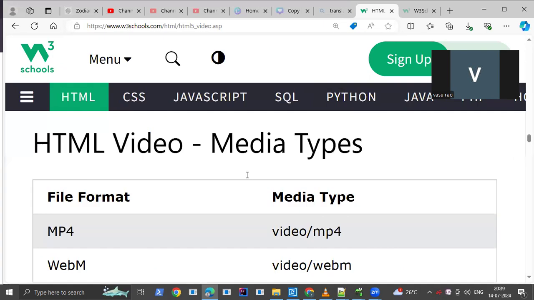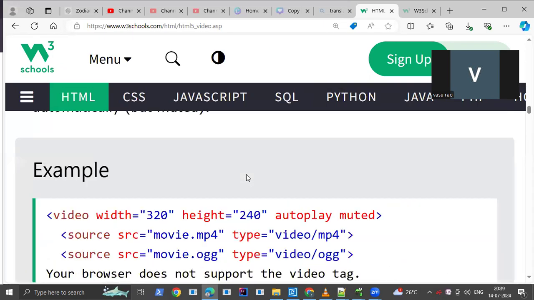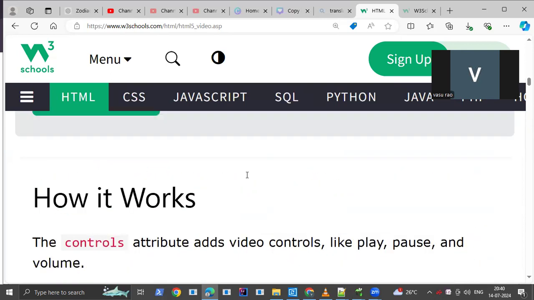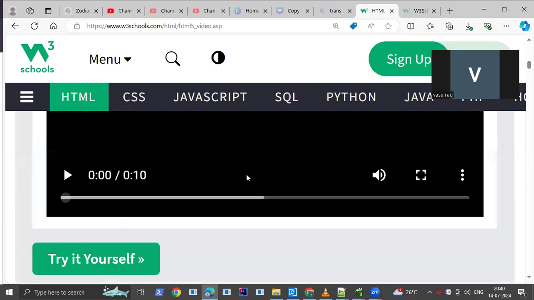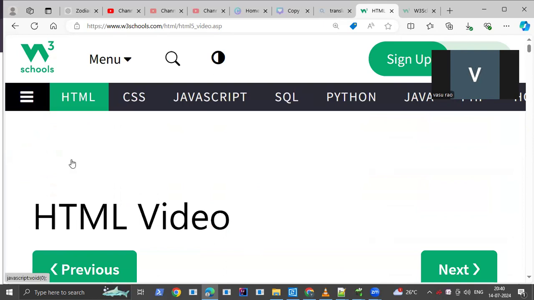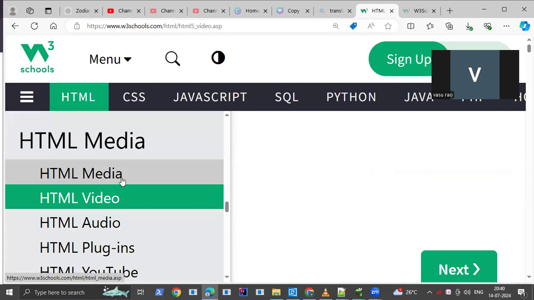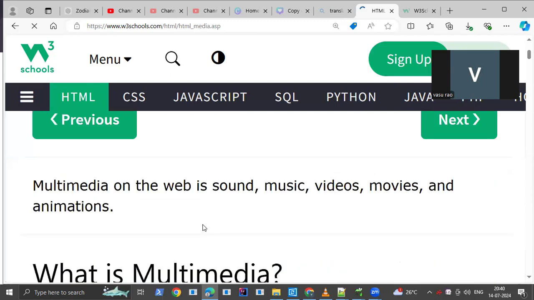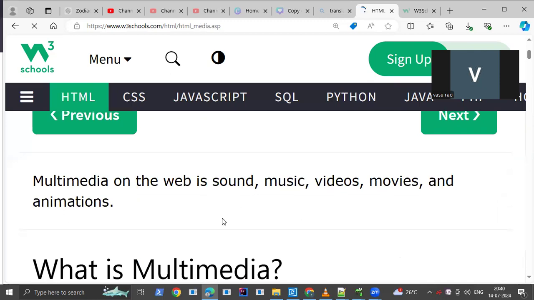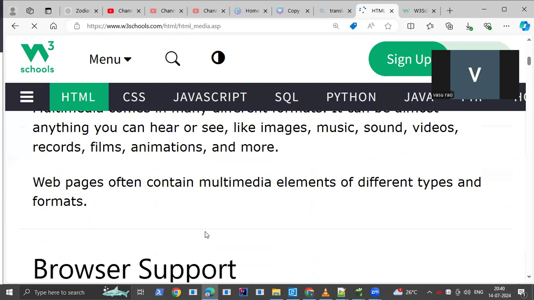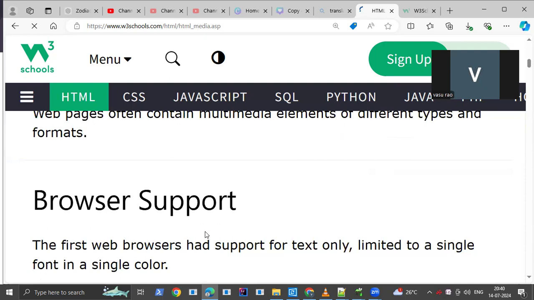This comes under the topic Multimedia. Yesterday we were studying HTML media. Media means HTML multimedia. Multimedia includes sound, music, videos, movies and animation. Whenever you want to keep your video in your web page, I told you how to do that, and whether the web browser will support it.